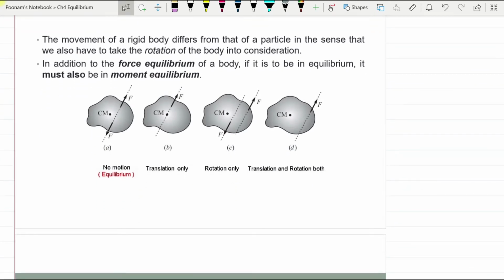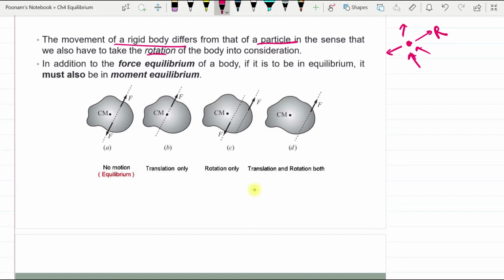Let us move further. The movement of a rigid body differs from that of a particle in the sense that in the case of a rigid body, rotation also comes into the picture. So let us understand the difference between a rigid body and a particle. A particle is a point and it does not have any dimension. So whenever any forces are applied on it, any kind of forces, the resultant of those forces will lead to the translatory motion of that particle.